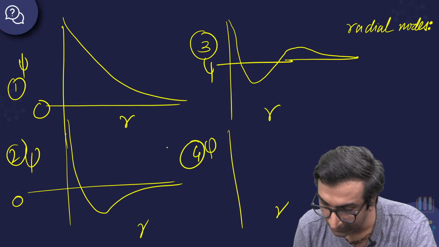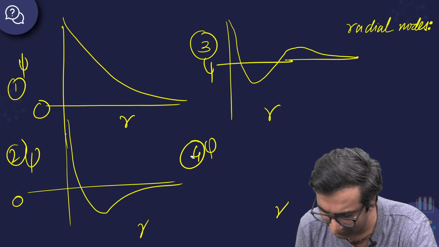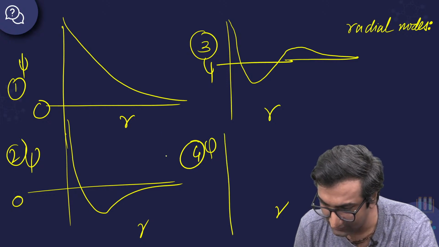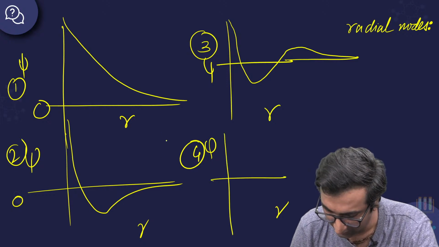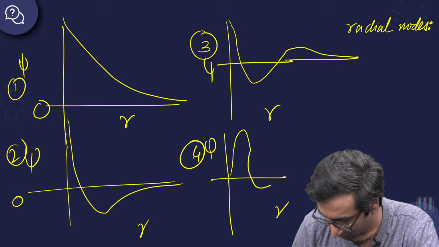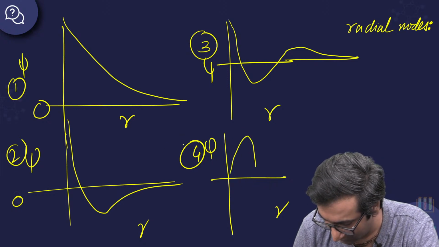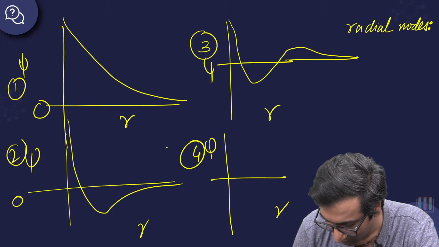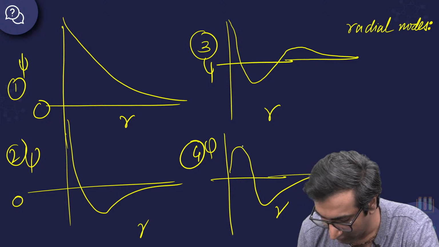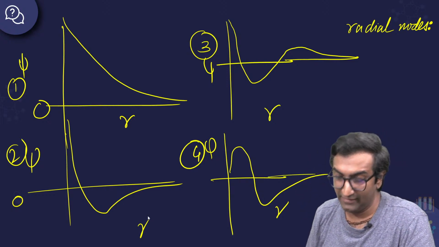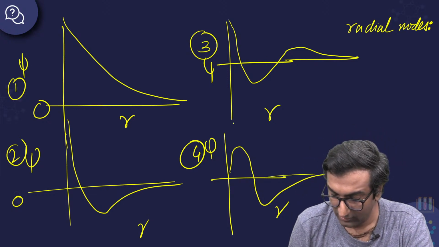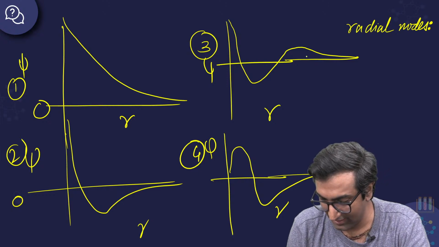Okay. While I draw, I hope you guys are already giving answers. मैं देख नहीं रहा अपनी स्क्रीन को, but answers देते रहो. Don't let that stop. My drawing skills are exceptional, I know. Oops. Okay. How many nodes do you think these guys have? Radial nodes only. ठीक है?